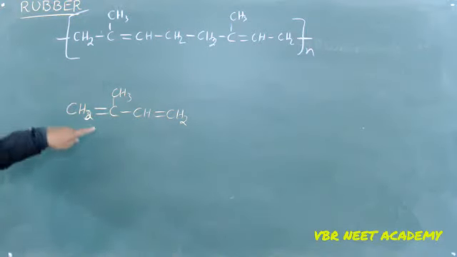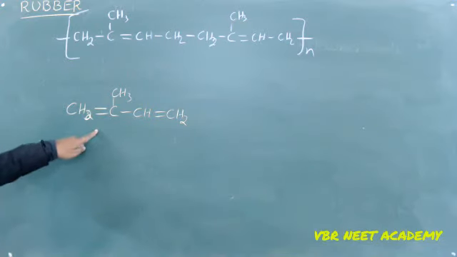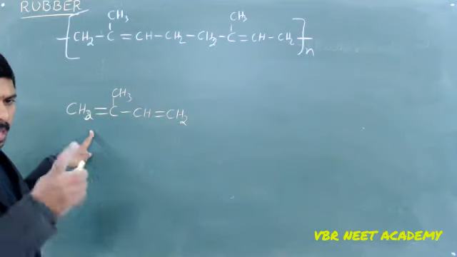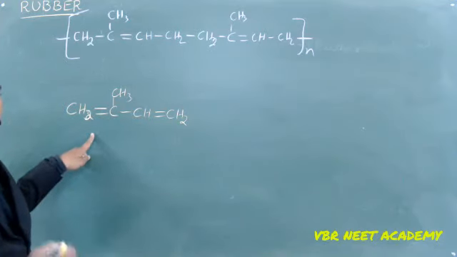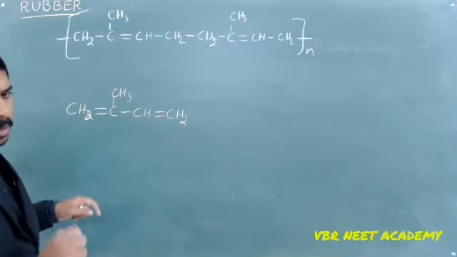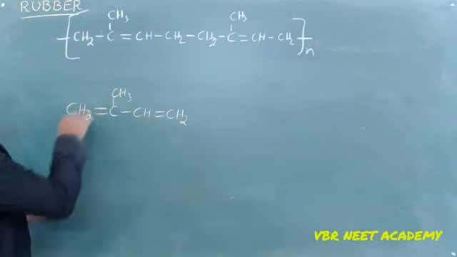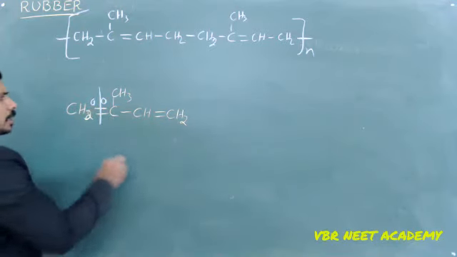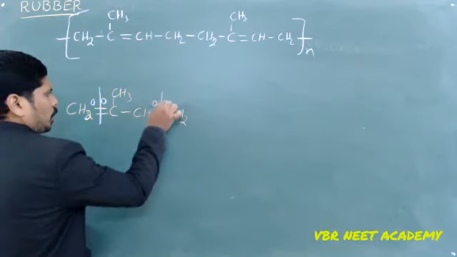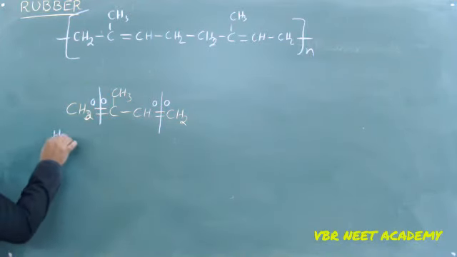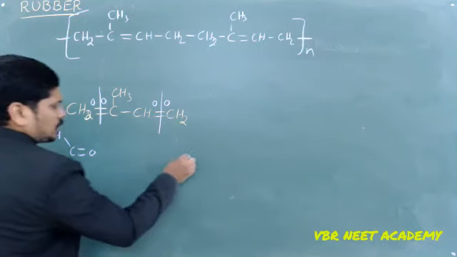Now I am doing the ozonolysis for this one, reductive ozonolysis only. That ozonolysis we will discuss in alkenes, then you can understand clearly. But here I am going to give an easy method for identifying the ozonolysis product. Break wherever the double bond is. Keep one O here, one O here, double bond O here, O here. So what do I get from this one? H, C, double bond O, H. From this one also I get the same thing.